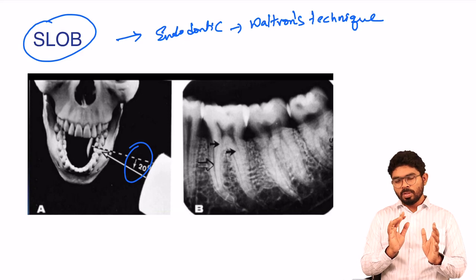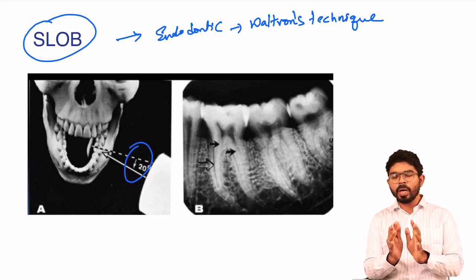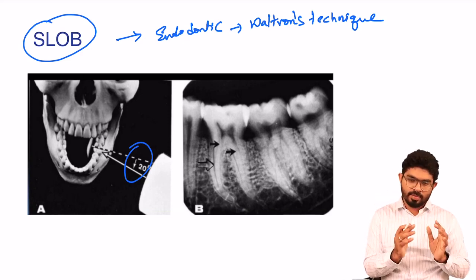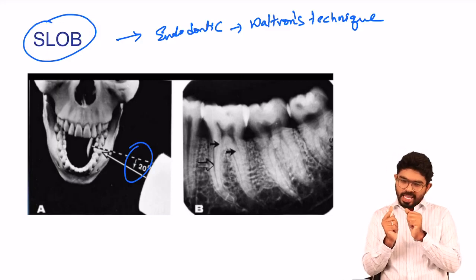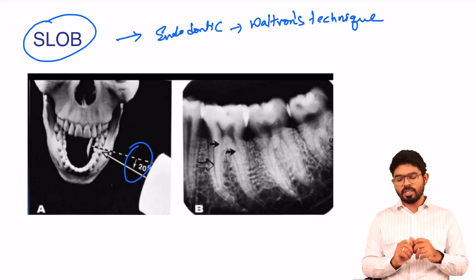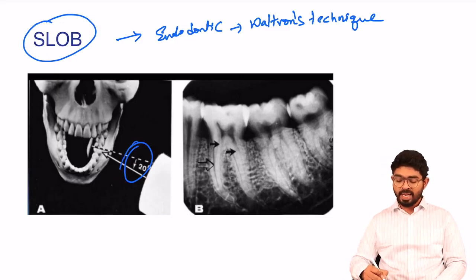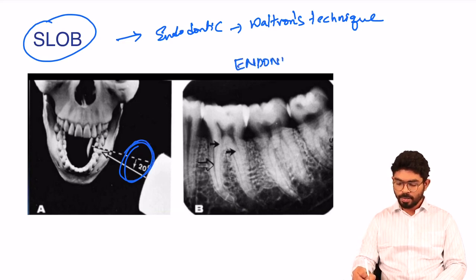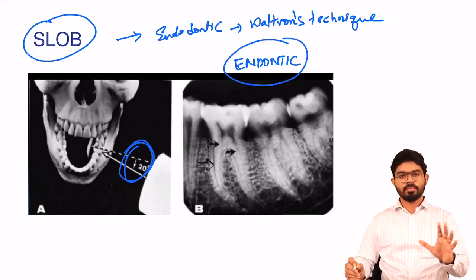So when you have two canals in a root which are overlapped, you cannot see them on the radiograph. So you change the angulation by 20 degrees, by which you can see the canals. It's most commonly used in endo. This is a type of slob technique, but the angulation is very specific. It is 20 degrees that is used in endodontics to see the extra canal clearly.